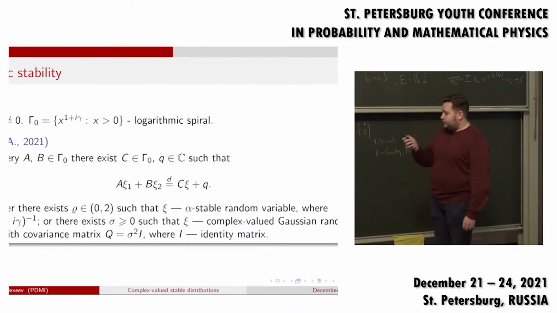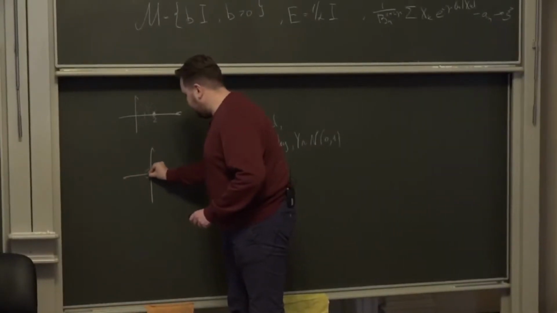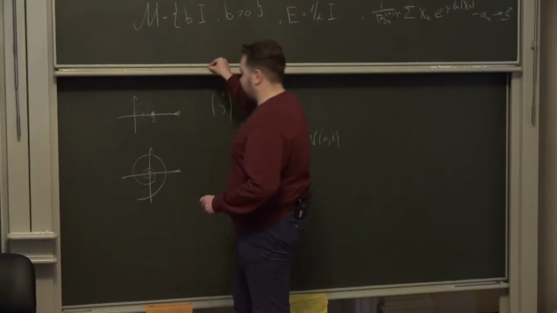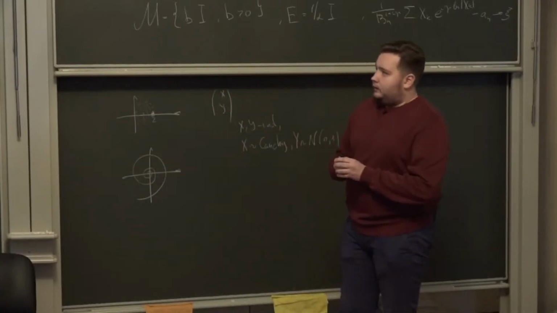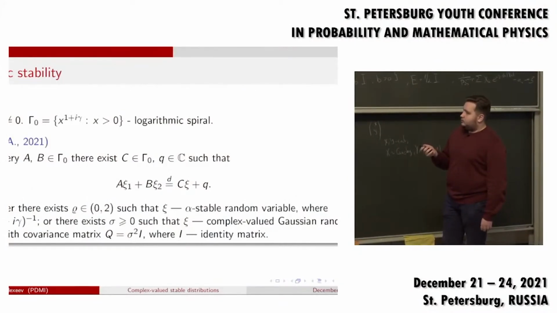So let's fix gamma, which is not 0. The case when gamma equals 0 is well known. It's just two-dimensional alpha stable random vectors. And capital gamma naught is the logarithmic spiral, which is defined the following way: x to the power 1 plus I gamma, where x greater than 0. Yes, I can show it here, something like this, for some parameter gamma. And the theorem is the following: for every A, B from this set, A and B are complex numbers,